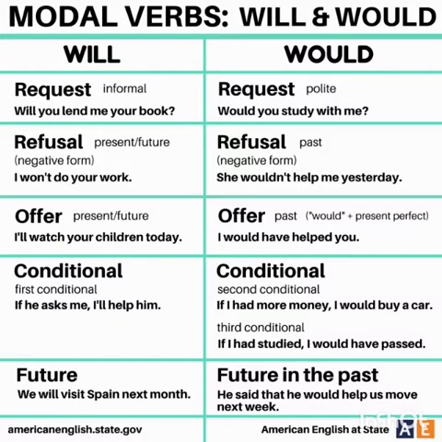Now we shall discuss the functions of will and would. The past tense of will is would. So, will is used in the form of request. Will you lend me a book? That is when you are asking informally, that is normal way. Next, a refusal. That is in negative form. I won't do your work. Will. What is the negative form of will? Won't. Next, offer. I will watch your children today. So, in present tense, will is used. Past tense, would is used.